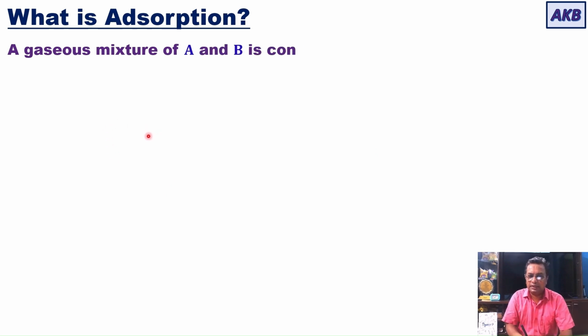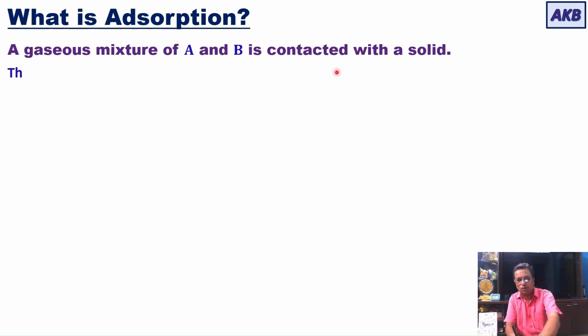Now, in order to understand the operation, we will consider a gaseous mixture of two components. Which are these two components? Component A and component B. So we have a gaseous mixture of component A and component B, and we are contacting this with a solid.